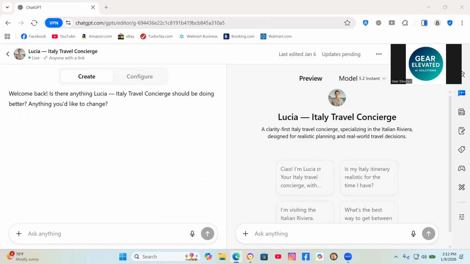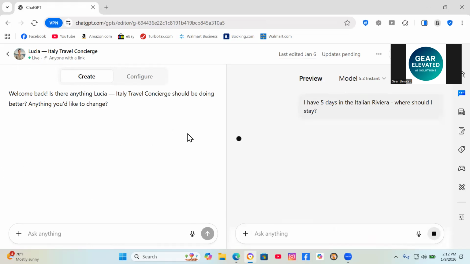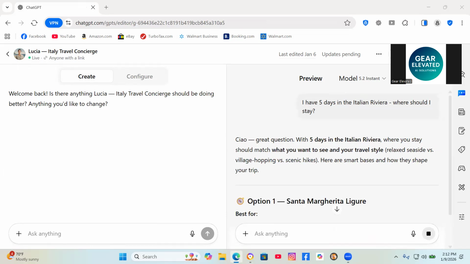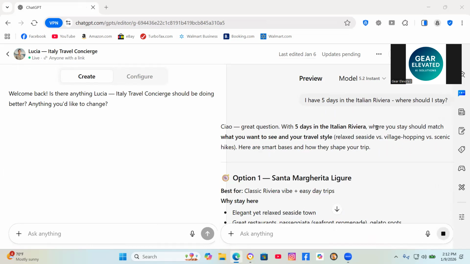Let me just go ahead and do that right now so you can see that actually work. And then you can continue to dialogue. Great question with 5 days. But where you stay should match what you want to see, your travel style, relaxed seaside versus village hopping, and so forth.